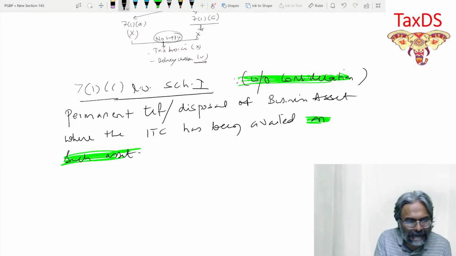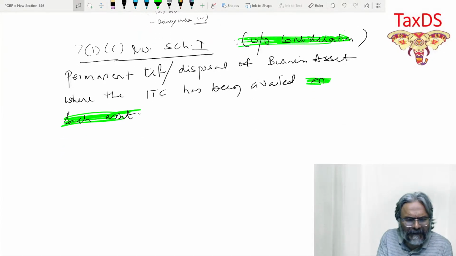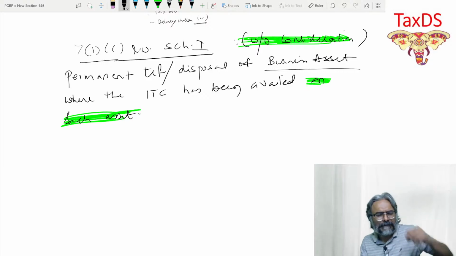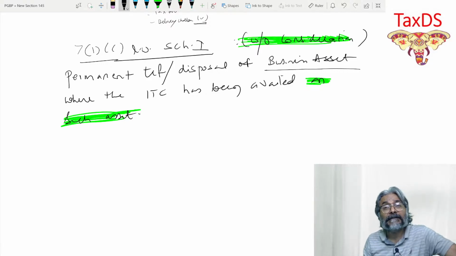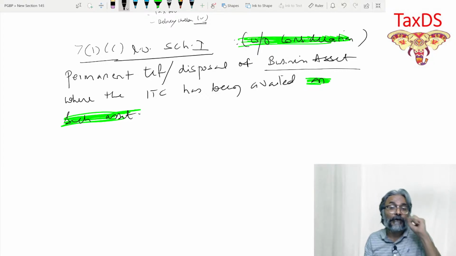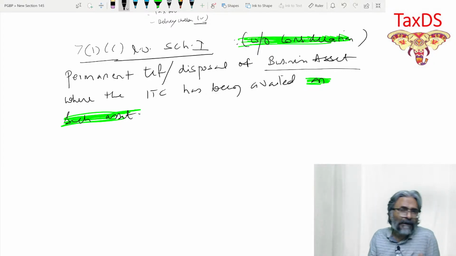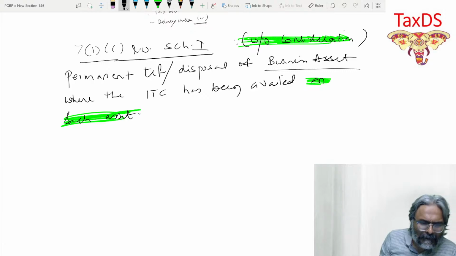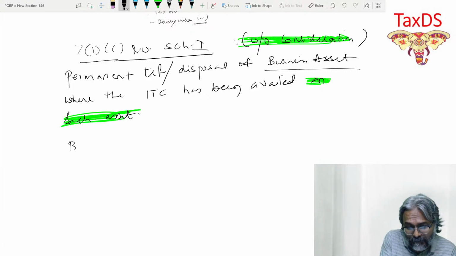Keep an eye on that. So I hope that you people would have done it. Let me in fact draw some points with all of you. Now, students, they're using the word business asset. So obviously the services are out. This supply definitely will not target the services. It is only in respect of the goods. But they have not mentioned the word goods. Instead, they have used the word business asset. Now, therefore, the business asset, students,